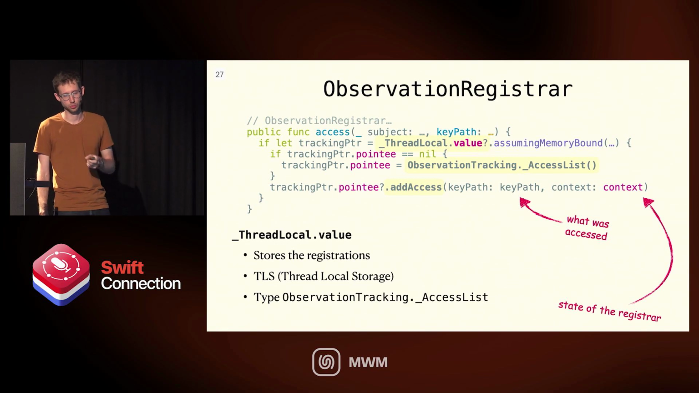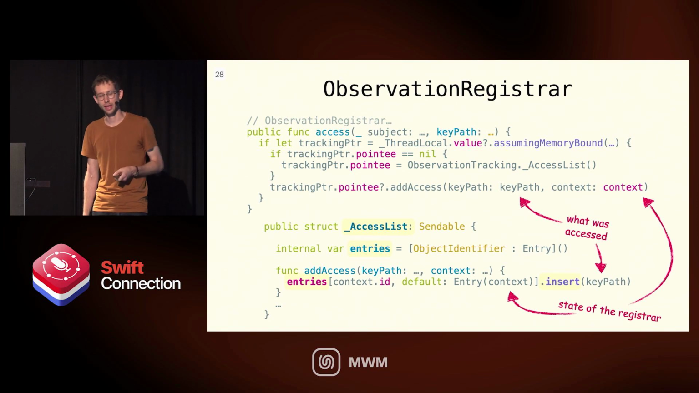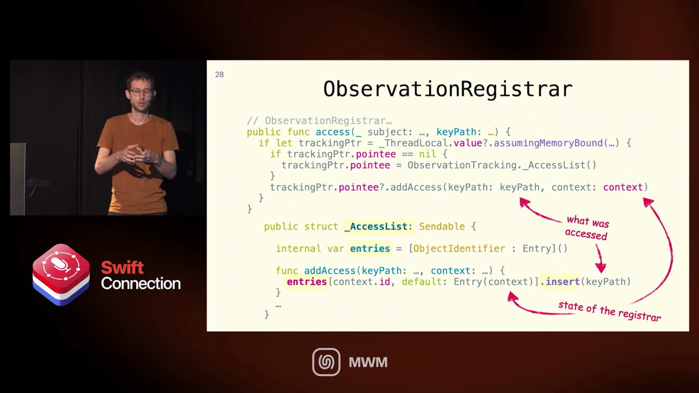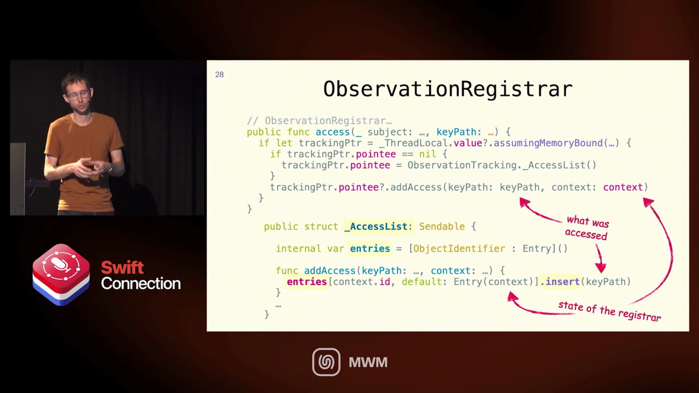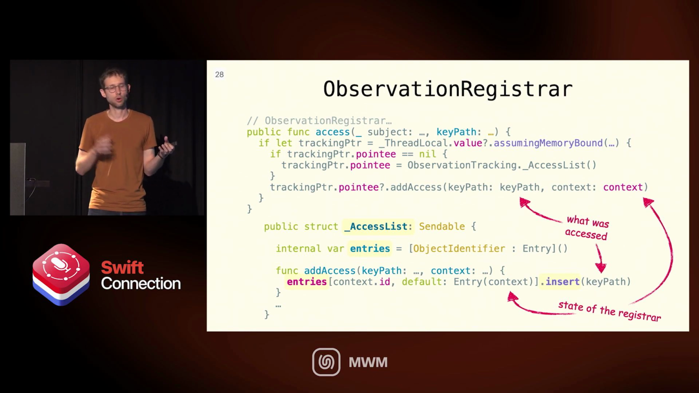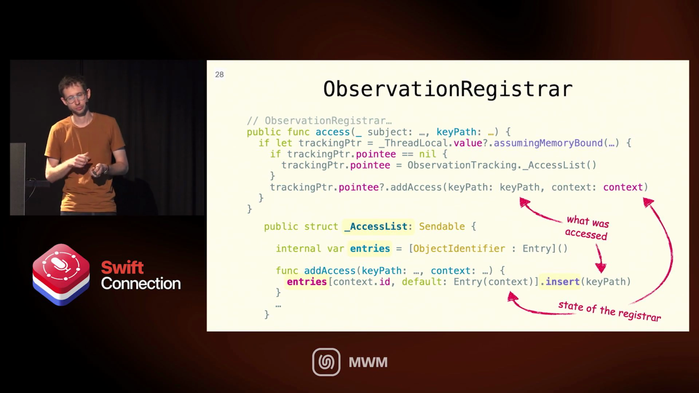And the type is, like I said, observation tracking._access list. So when we call add access in access list, access list itself has this dictionary of entries, which are basically identifier to an entry. This entry you can see inside add access. It's just a value that holds on to that context we got from the registrar, which again is just the state of the registrar. And then we add the key path. Eventually we're going to have this dictionary that has all the key paths from all the registrars with the context about those registrars.